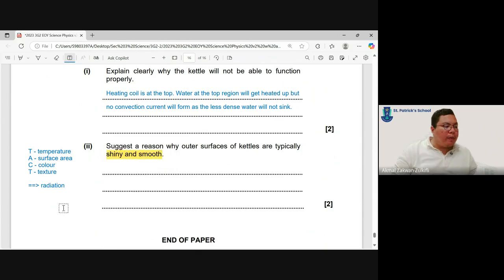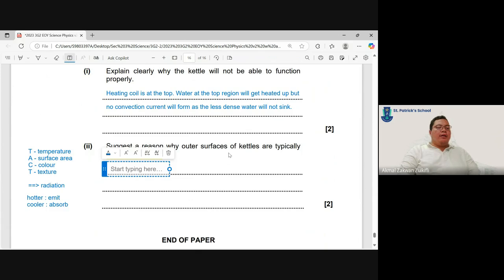Okay, so it suggests a reason why outer surfaces are typically shiny and smooth. So again, when we talk about radiation, we need to ask which one is hotter. Is it hotter or cooler than the surrounding? We know the object here, the kettle, will be hotter than surrounding, right? Object is hotter than surrounding, so we know that hotter will emit. If it's cooler, it will absorb. So we need to talk about emission instead.